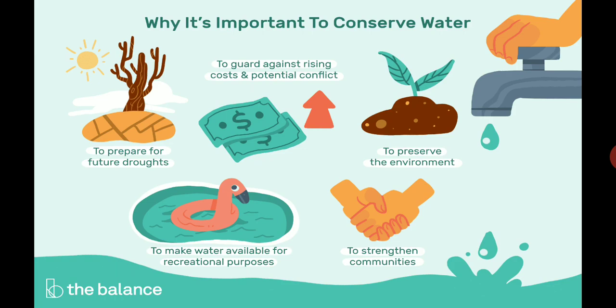To make water available for recreational purposes. As you all know, you must have visited water parks. Why do you visit a water park? For some recreational activity. So imagine if water is not there, then why would you visit a water park? Then, to prepare for future droughts: water must be preserved so that plants are allowed to live and prepare their food with the help of groundwater. If groundwater is not there and rain is not there, the plants will die.